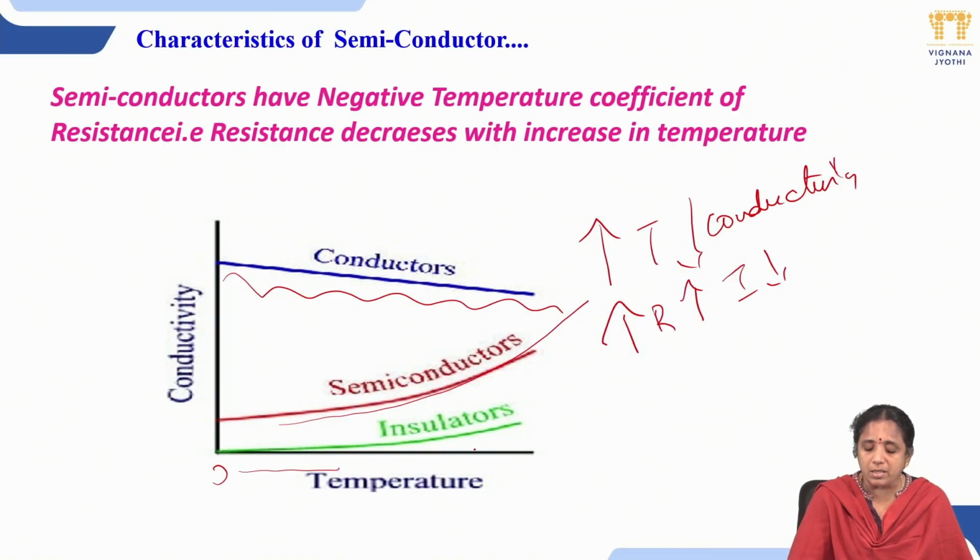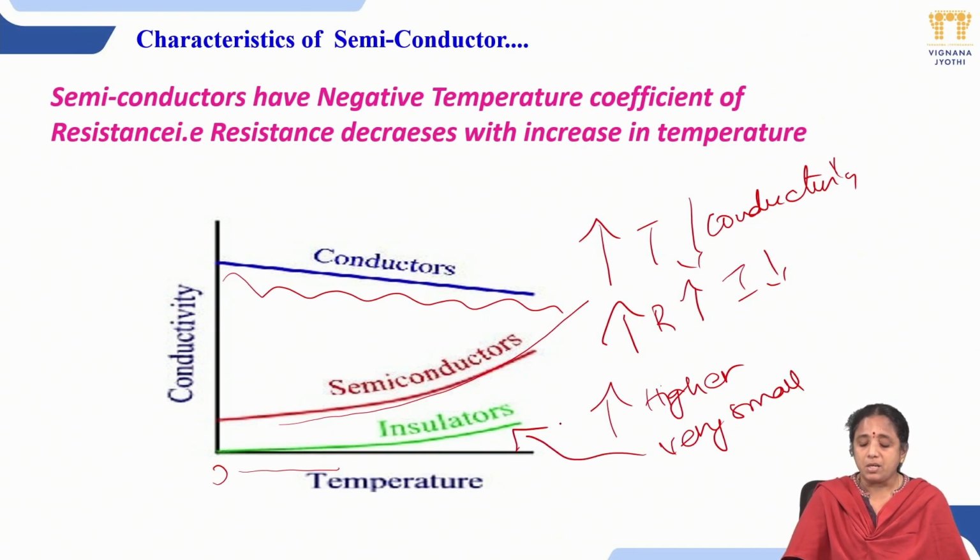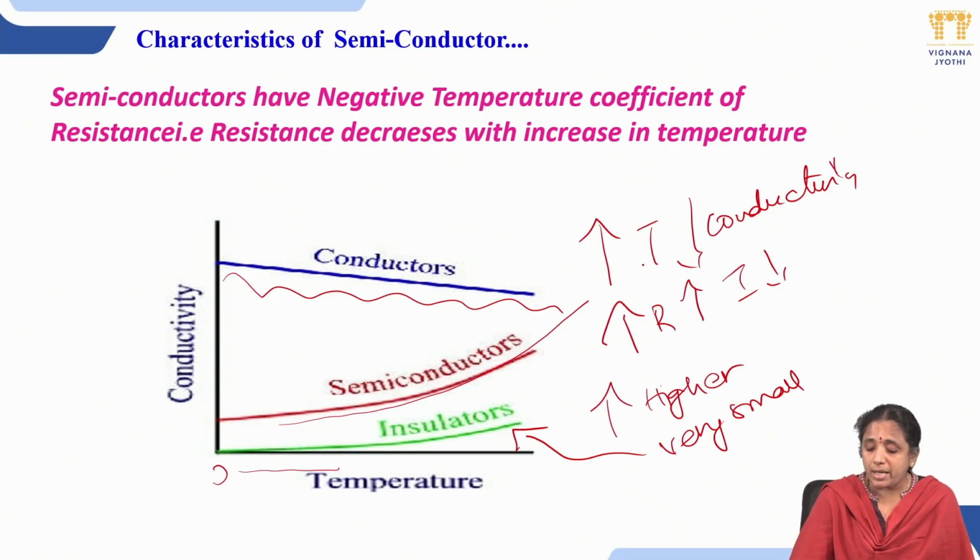In insulators, you have to increase the temperature to such a high level that they show a very small conductivity. In conductors, as the temperature increases, conductivity decreases. This is termed a positive temperature coefficient of resistance.